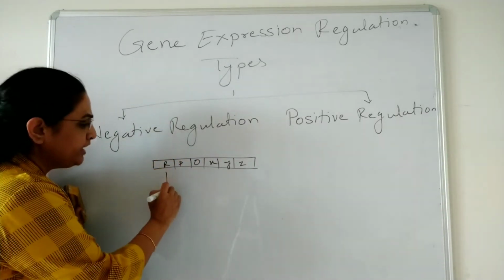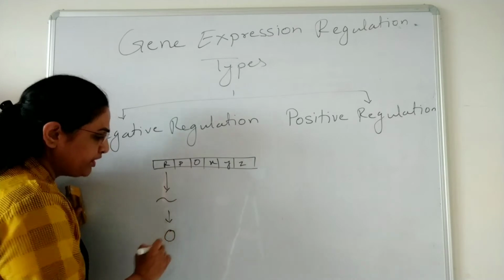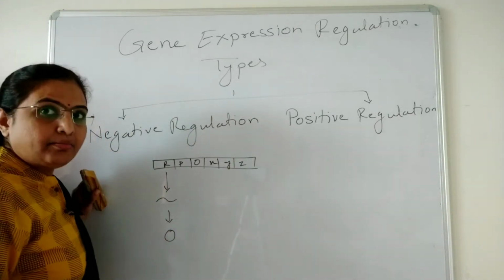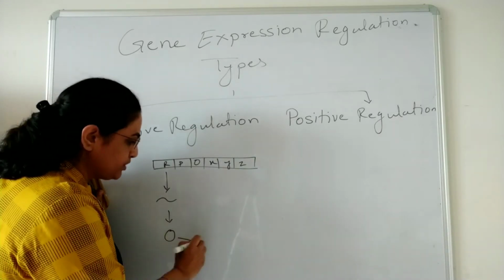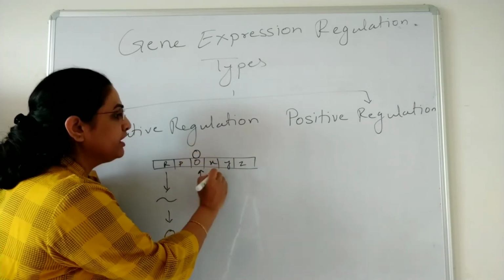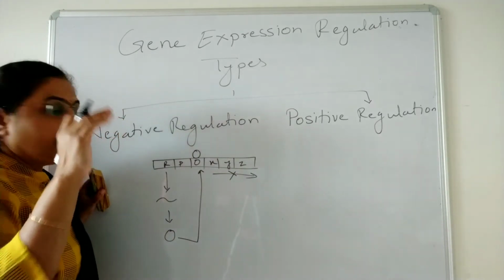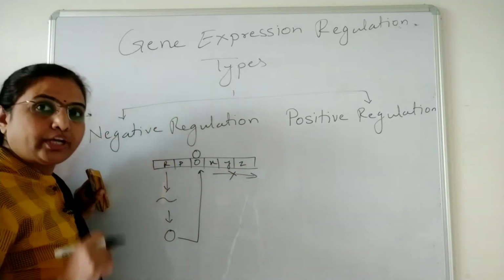The regulatory gene synthesizes a product, the negative regulator, the repressor, which binds to the operator and inhibits transcription of the gene. This is negative regulation.